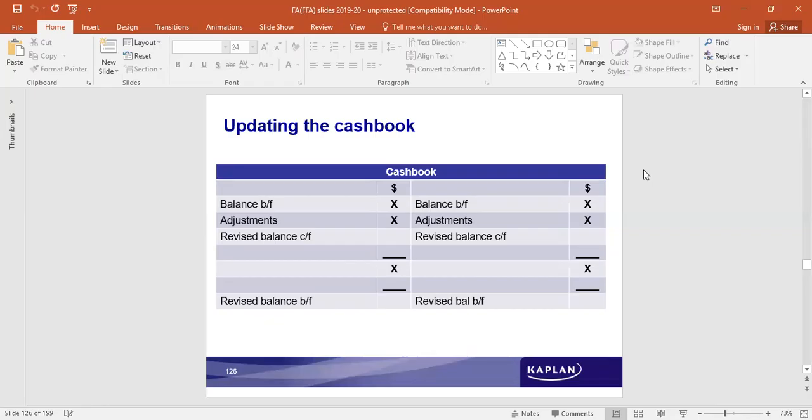The only criterion is, from the business point of view, if they are preparing the reconciliation statement, all those items that were included by the bank are included, and those not included by the bank are omitted. It is not about whether it is legally correct or not. It is only to match the balance according to the bank statement. We are not talking about who's legally correct. We are only adjusting those changes to ensure that both the balances match with each other. That is the aim behind preparing a reconciliation statement.